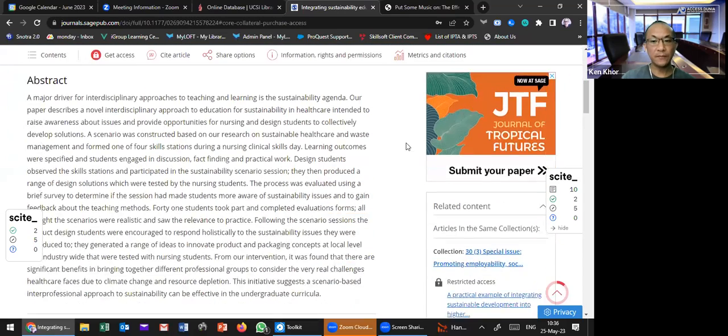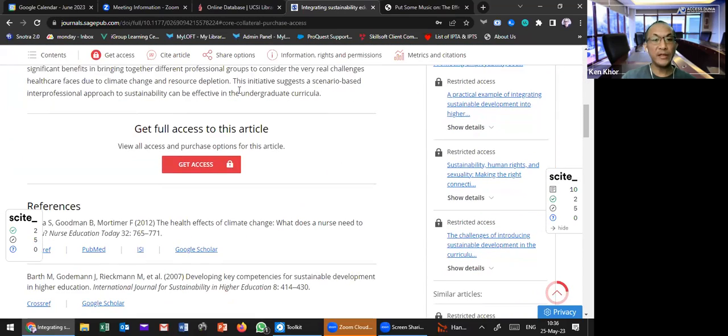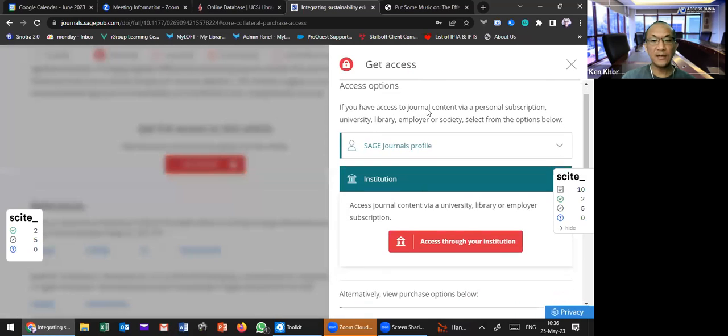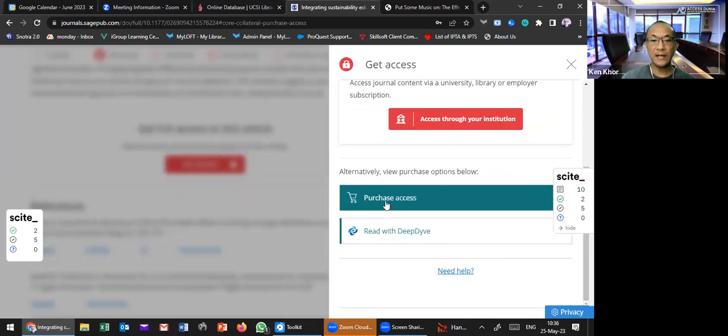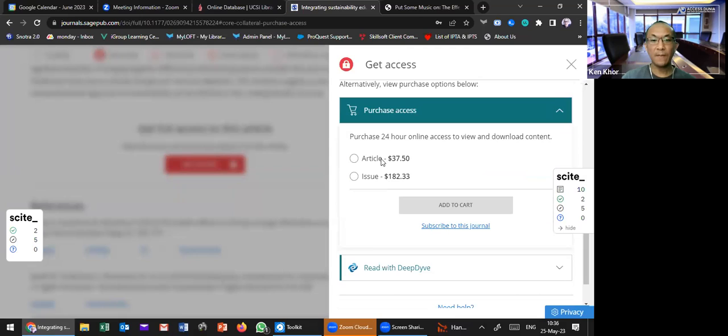So I don't have the access, but I want to read this article, then I need to pay. When I click get access, I need to purchase the article here. One article is about $37.5 US. It's not cheap, right? So for individual researchers, they need to pay a lot. Really, they need to pay a lot in order to do the research.